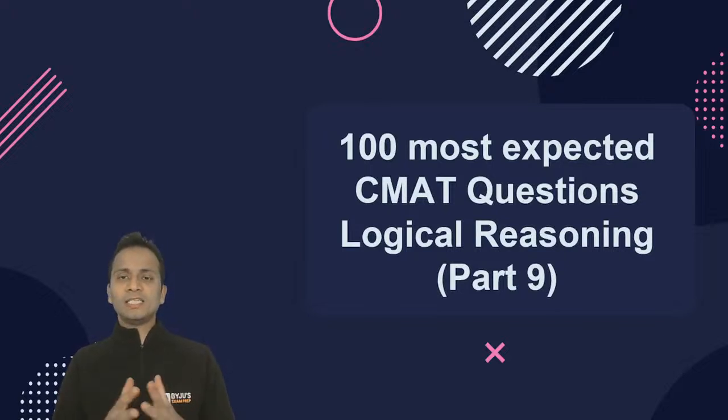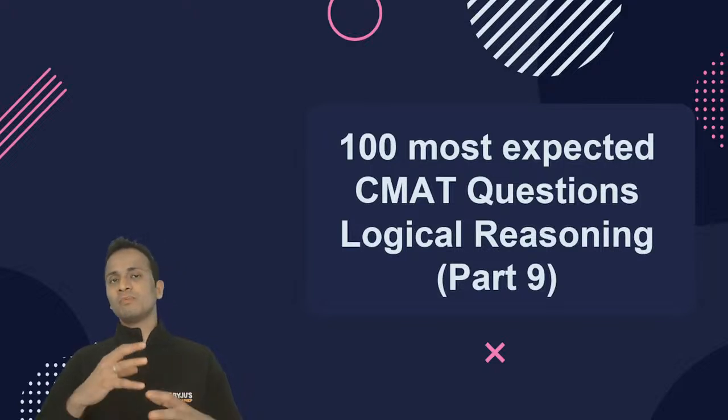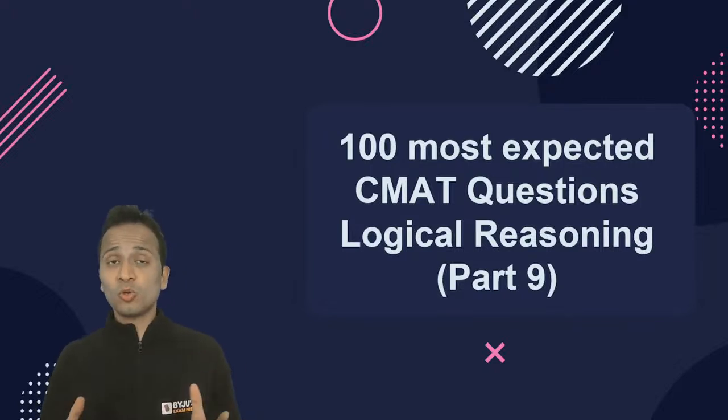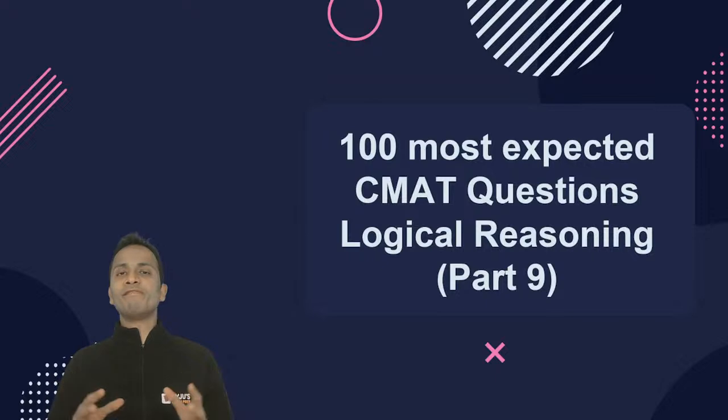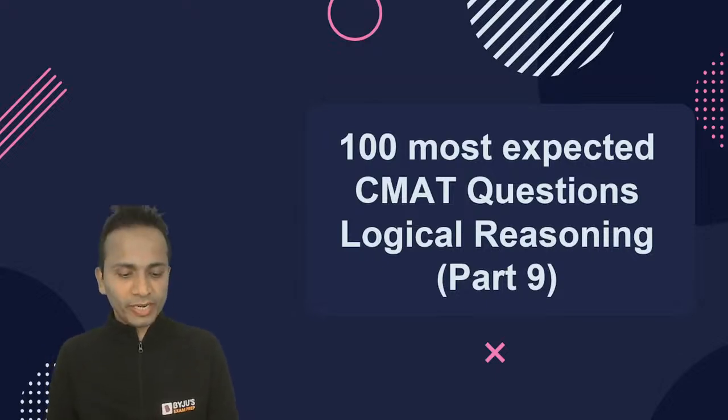All right, and in today's session, I'm going to take one amazing set that is based on the mixture of circular arrangements and blood relations. Now, by solving today's set, you can gain command over two different topics. One is blood relations and one is circular arrangements. All right. So this is the mixture of both of them.